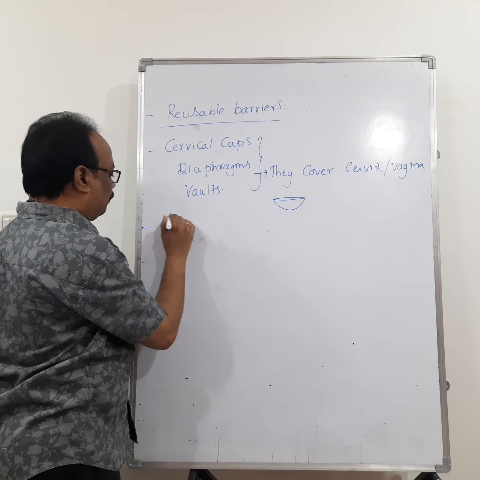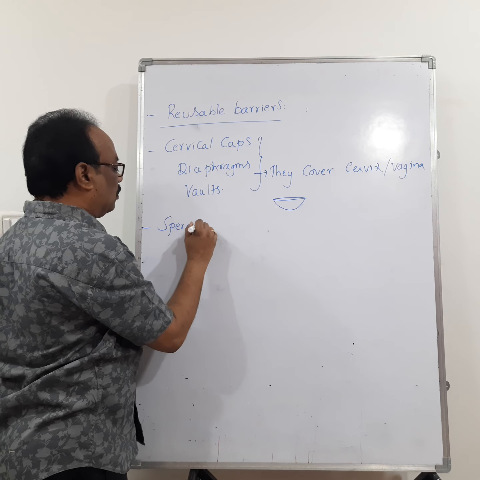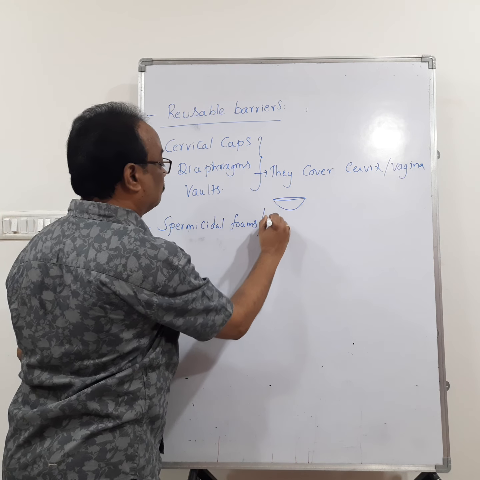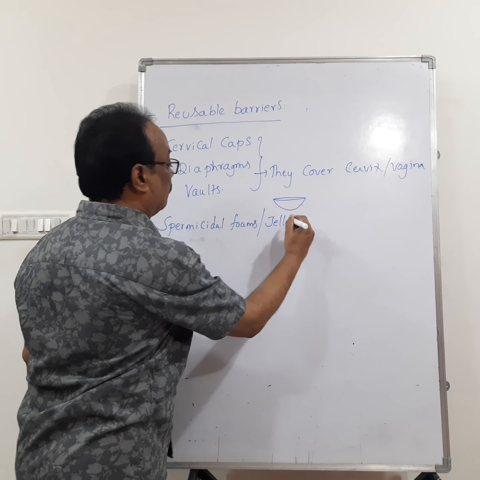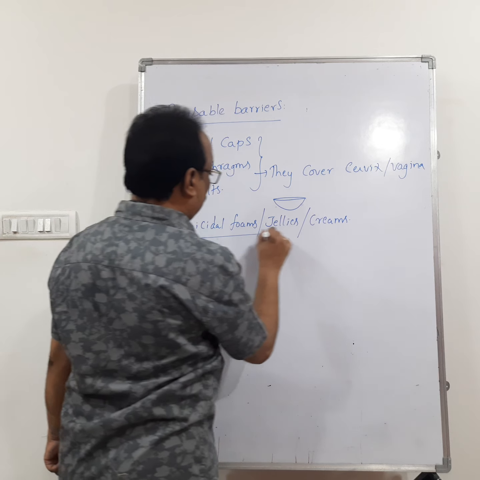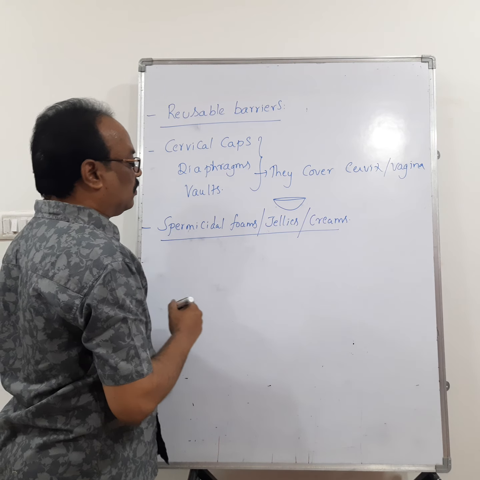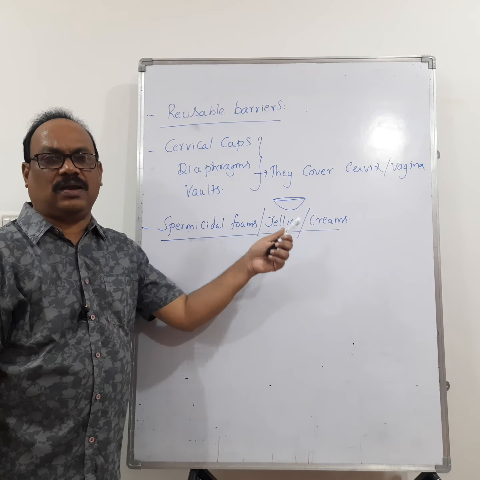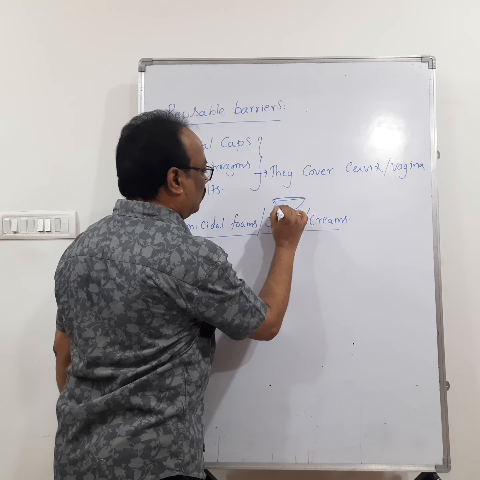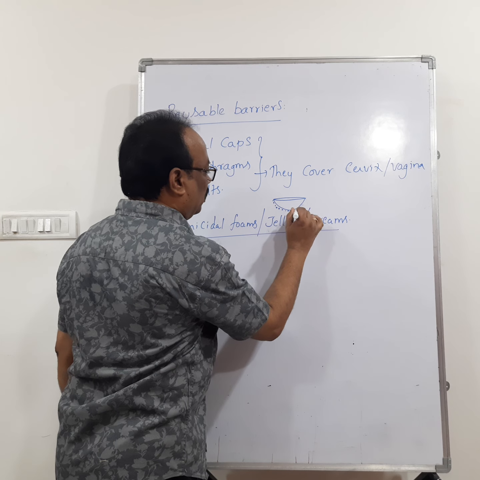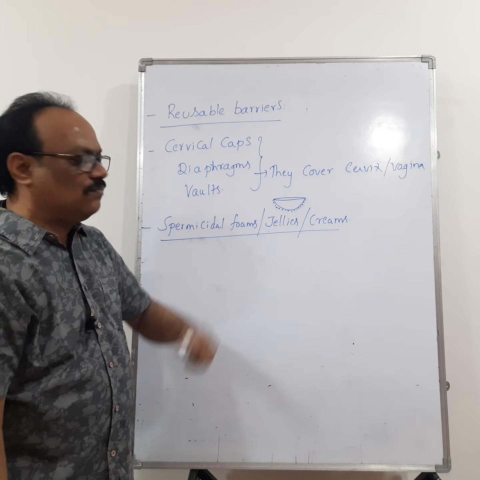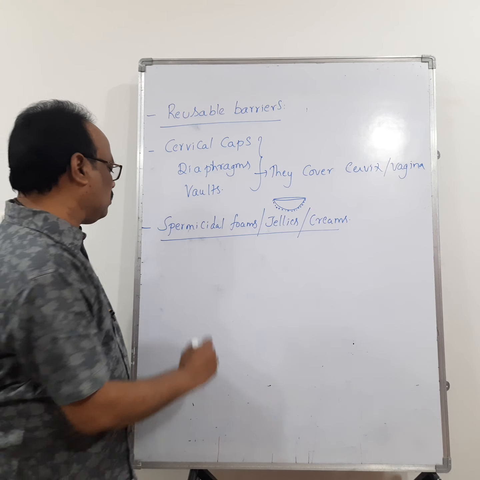Along with them, there are spermicidal foams, jellies and creams. So what is the use of the spermicidal foams, jellies and creams? Where are they applied? They are applied here. So for example, you take the diaphragm. On the diaphragm they are coated with the foam, jelly or cream.